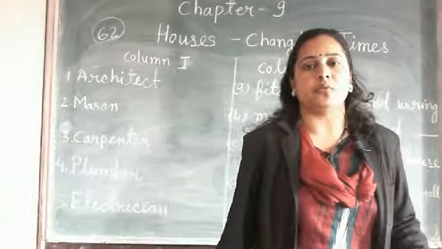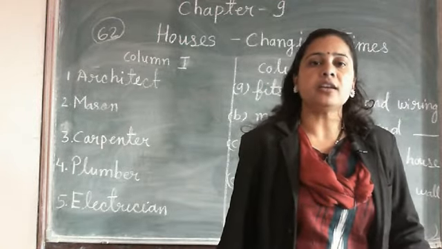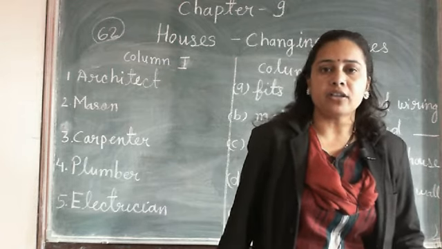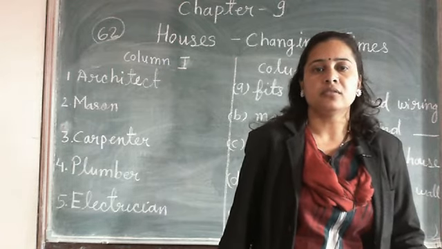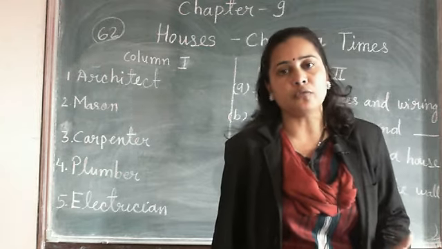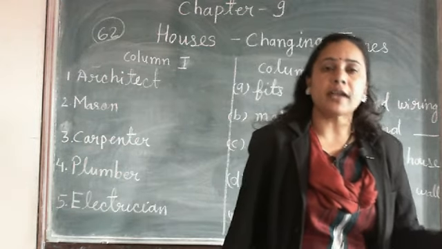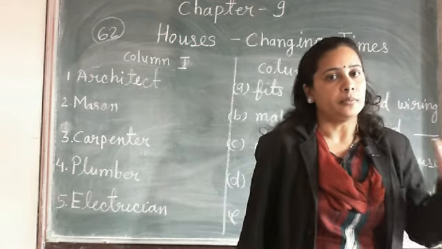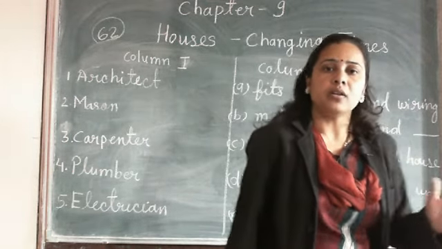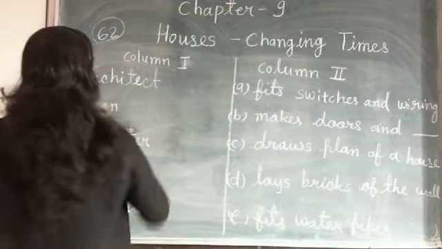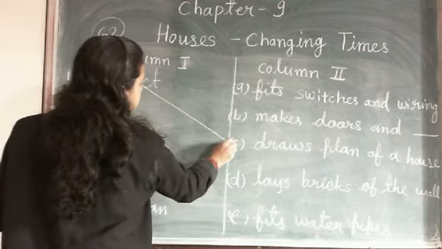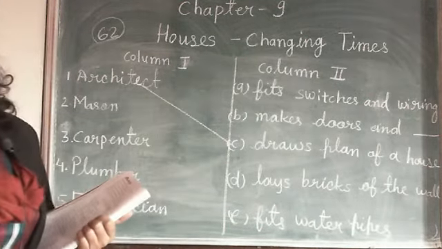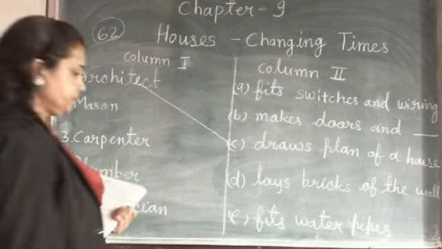Architect plans your house. How many rooms you required in your house? What is the length of your house? What is the design of your house? According to land, the architect plans your house. So, one number match with C.